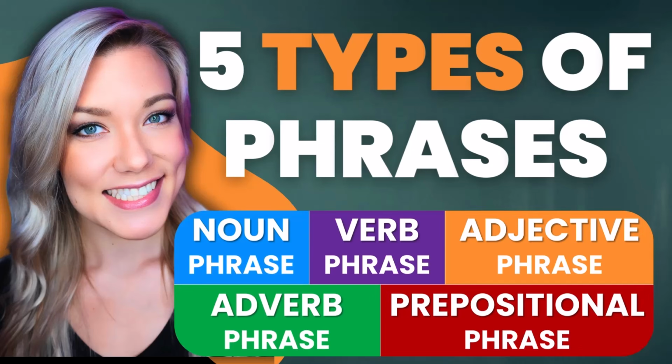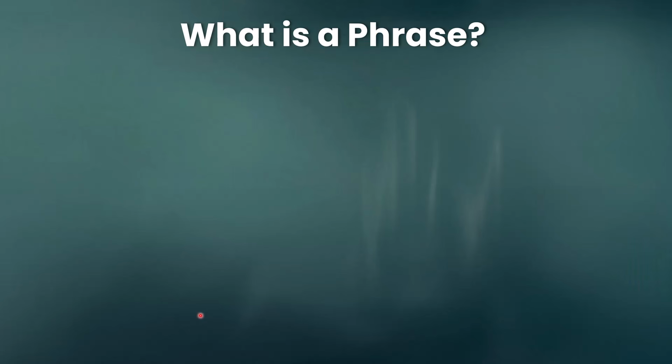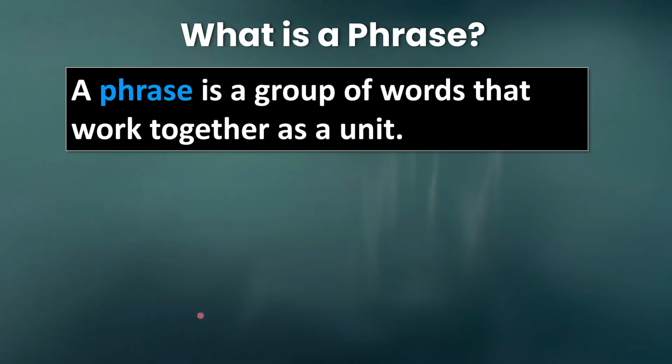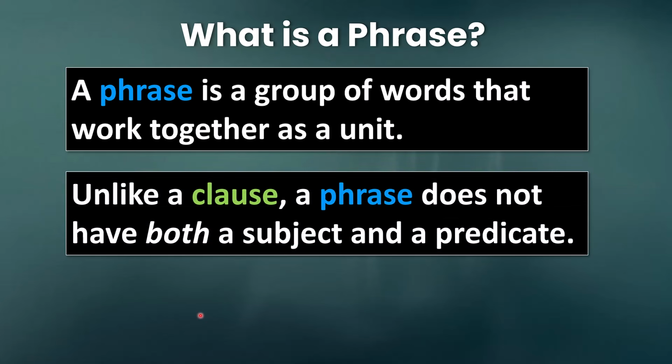My name is Jennifer, and in today's lesson I'm going to teach you about the most common types of phrases in English. So first of all, what is a phrase? Well, a phrase is quite simply a group of words that work together as a unit. And unlike a clause, a phrase does not have both a subject and a predicate. And by that, I mean a subject and a verb.